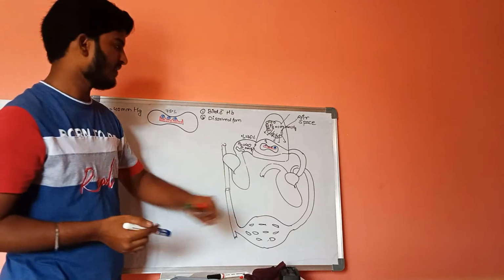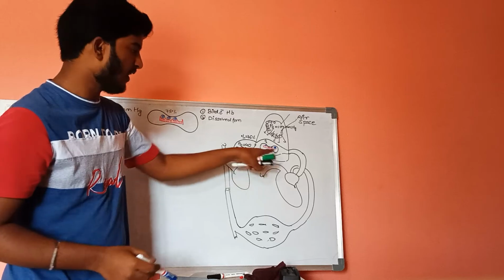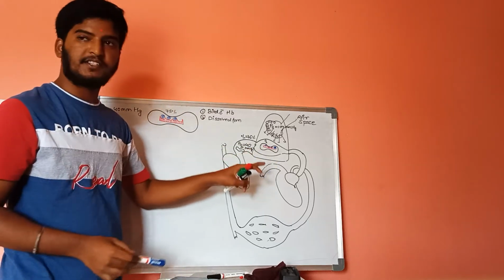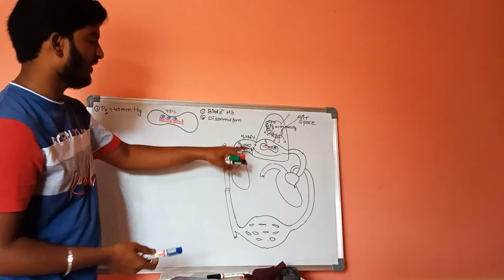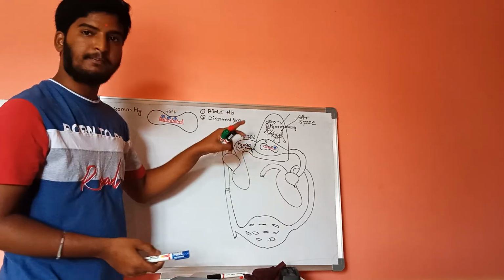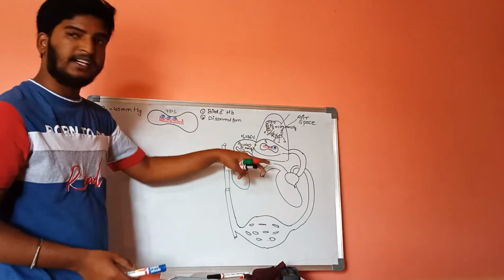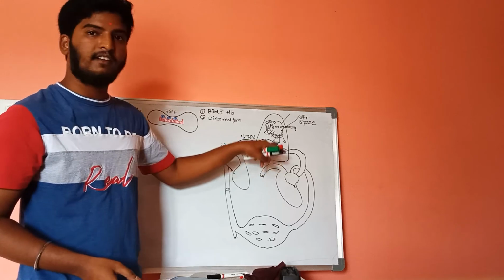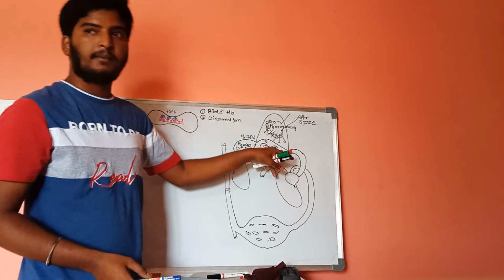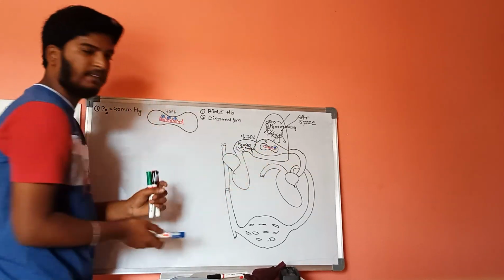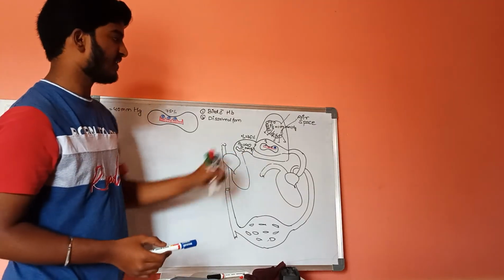The point to remember is that the blood coming from the pulmonary arteries to the lungs has 40 mmHg and a hemoglobin saturation of 75%. Whenever this 40 mmHg blood enters the alveoli, the remaining 25% of the hemoglobin pockets will be filled with oxygen. Now it becomes 100% saturated.